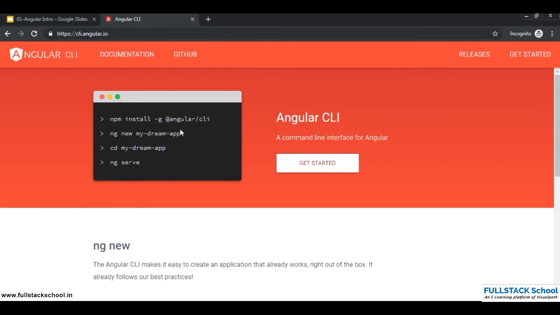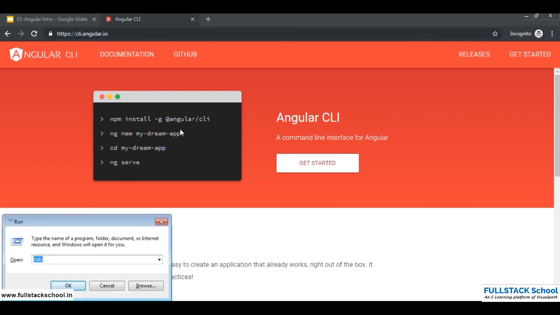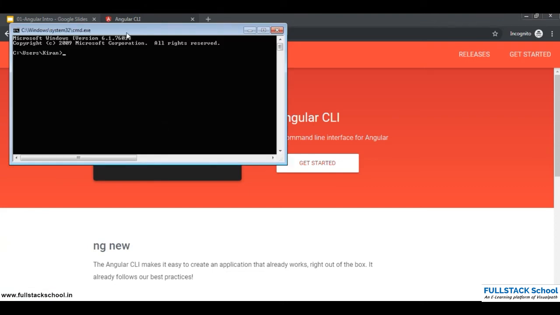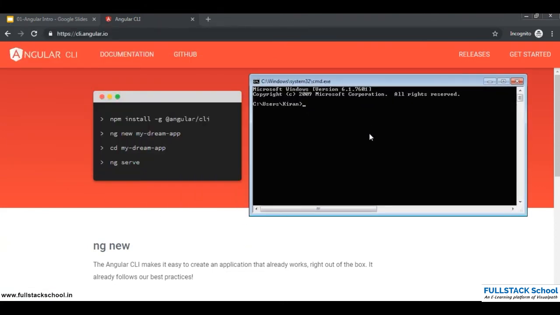So I'll open up my command prompt, and I do have npm install -g @angular/cli.